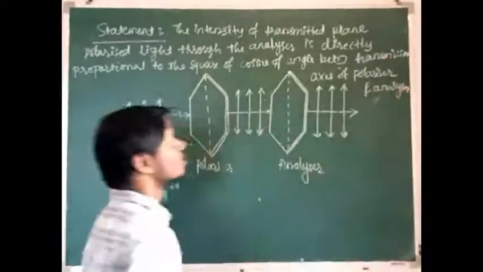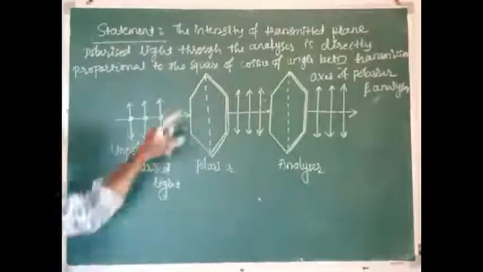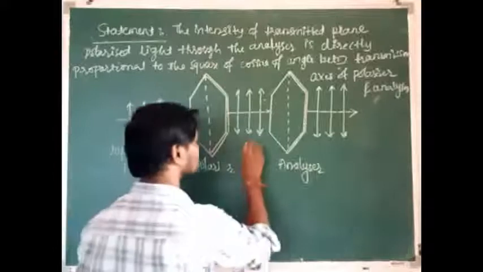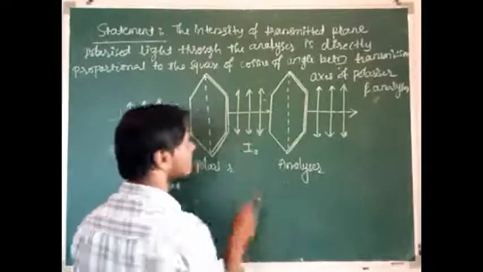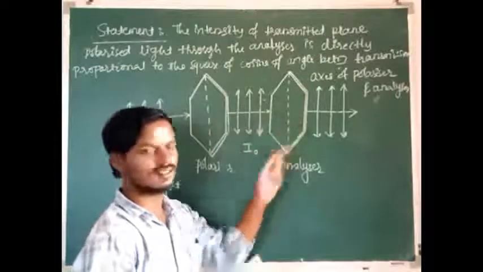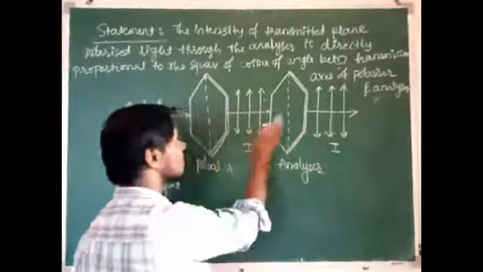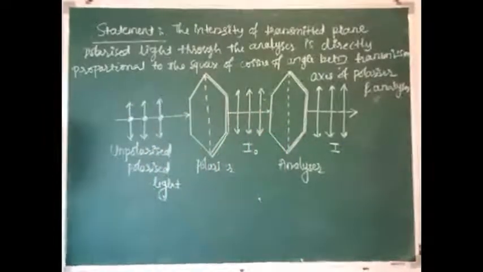So how do we write this mathematically? If the intensity of the plane polarized light from the polarizer is I naught, then what is the intensity of the plane polarized light passing through the analyzer? I depends on the angle between the transmission axis of the polarizer and analyzer.